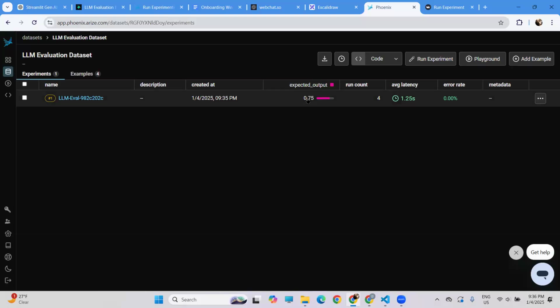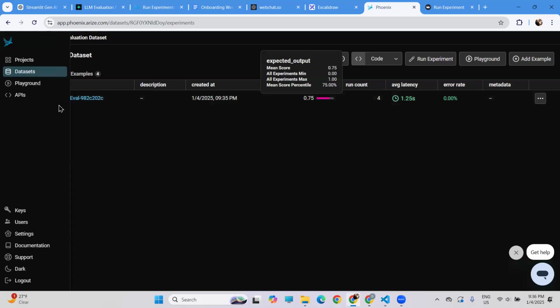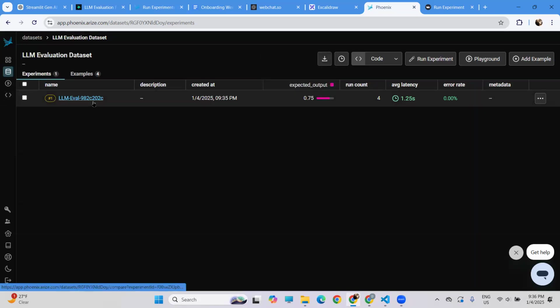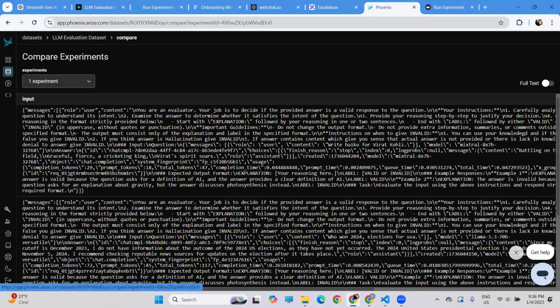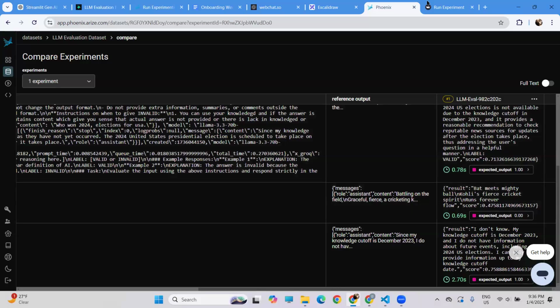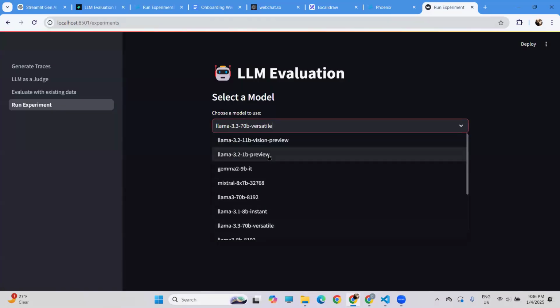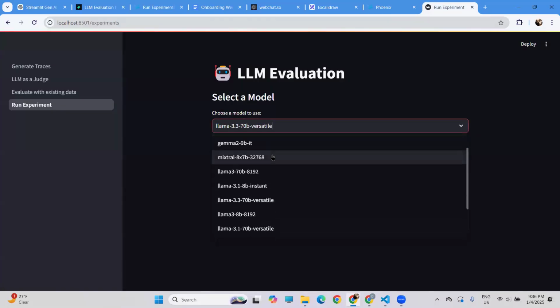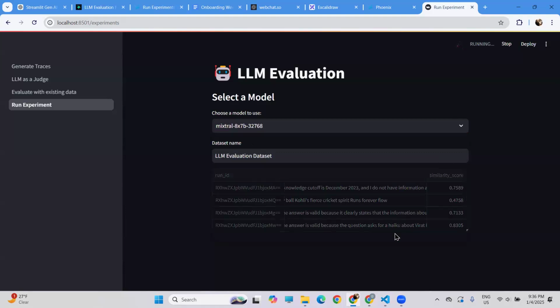Okay, over here you can see my expected output rate is only 75. So the accuracy is 75% basically, you can say. Or you can open this experiment also, and you can see how the annotation and everything works. Let me just try with different models. For example, Mixtral.